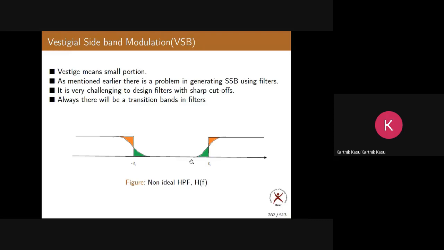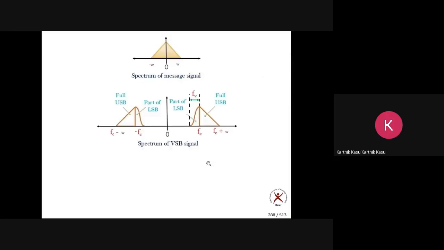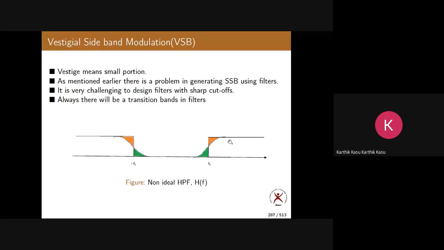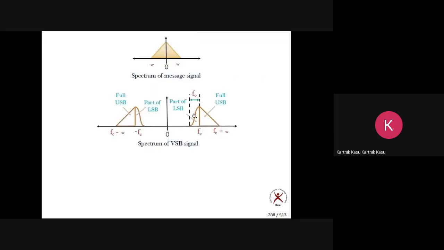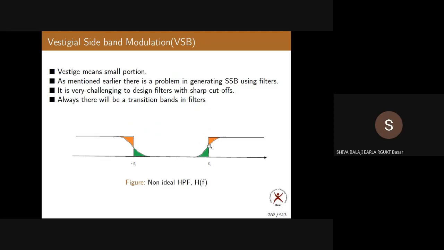So you can clearly see here. Suppose you see this filter. Why are we getting this portion? Can you tell me? You're getting this small portion of the other sideband because of what reason? This roll off. Suppose there is a spectrum with two sidebands. If you pass it through these kinds of filters, what happens?